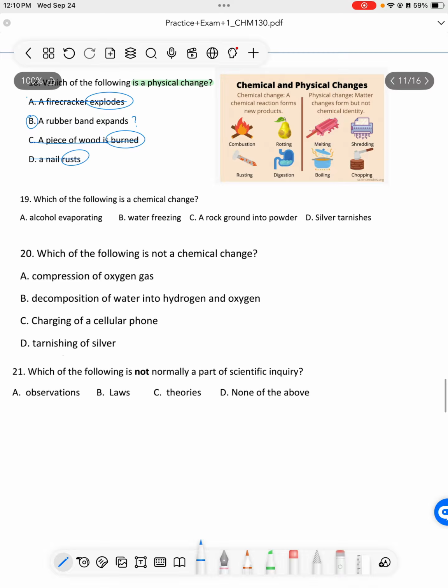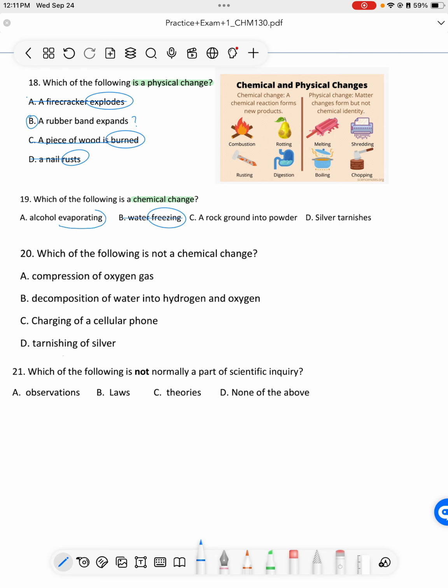Okay, for 19, it's the same question, but it's the other thing. It's what is a chemical change? Now that we've talked a lot about what physical changes are, let's cross off all of the things we know for sure are physical changes. Remember we talked about freezing, melting, and boiling. Those are physical changes. Those are key words to tell you that that's a physical change. So freezing is a physical change.